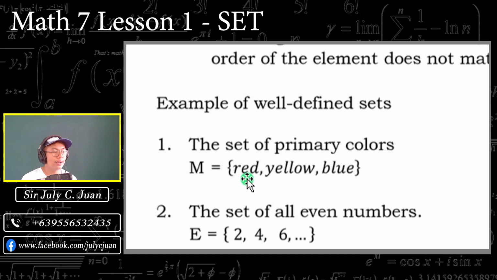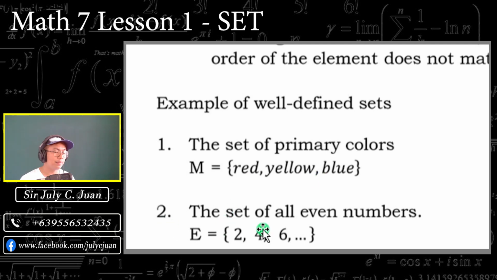Okay. So ilang elements meron itong set M natin? So let us count 1, 2, and 3. So, meron tayong 3 elements. And that is what we call now cardinality of the set. So, nabibilang natin 1, 2, and 3.